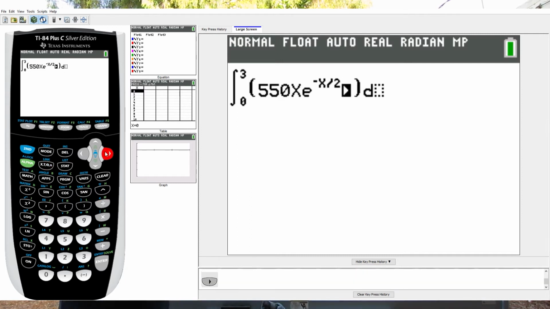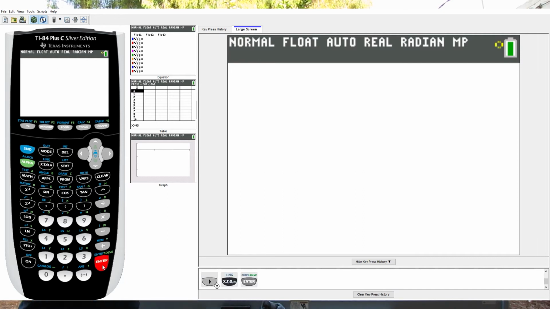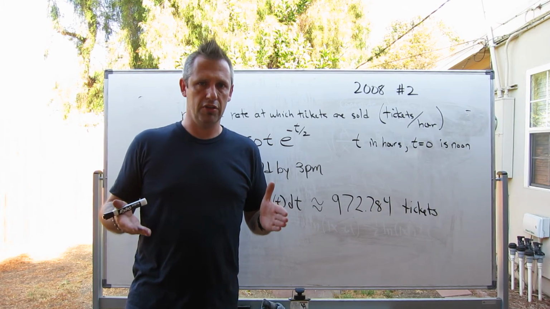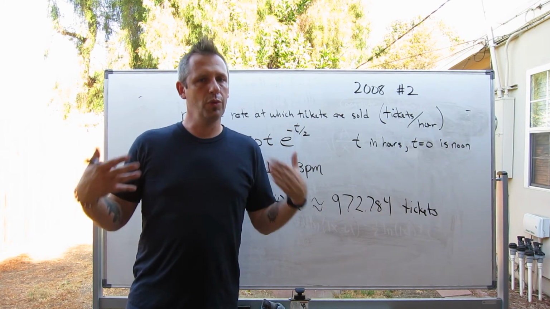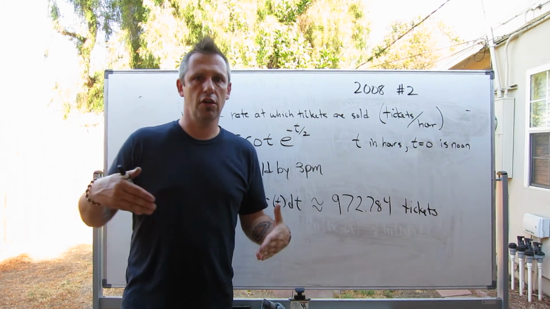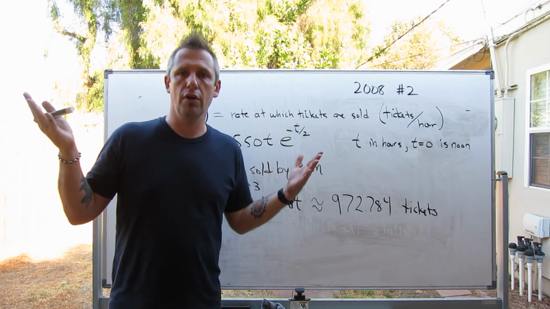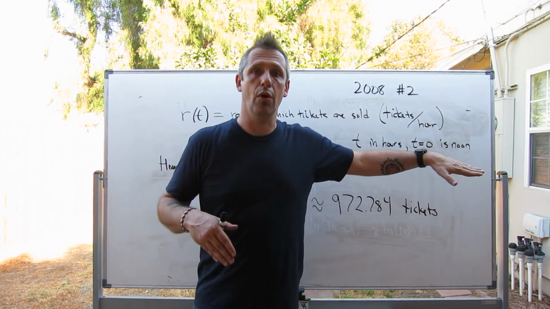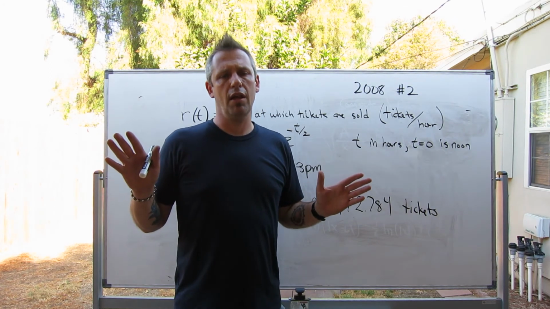I think the big idea of this problem is the concept of when you're given a function that tells you a rate, what does the definite integral of that function end up telling you? It gets rid of the rate and turns it into whatever the numerator is. In this case, it's tickets per hour. There are a lot of ways of thinking about this.